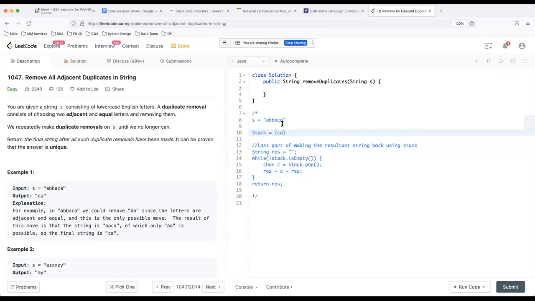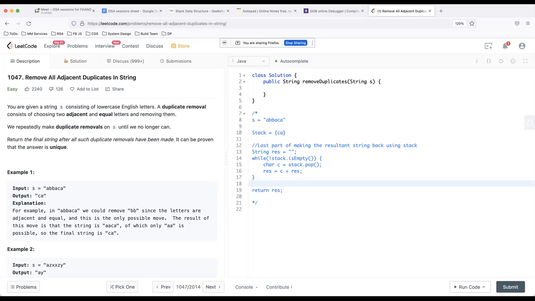one thing is, finally my stack will be holding the resultant string in a way which I have to construct back from the stack. It means that I have to again go into the stack, pop it out, push it back into the resultant string. And there is one more thing associated with strings.